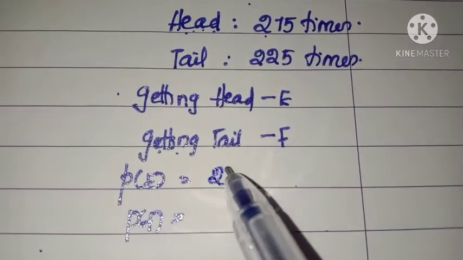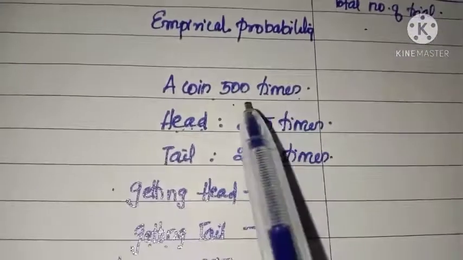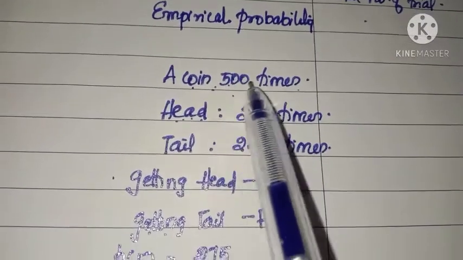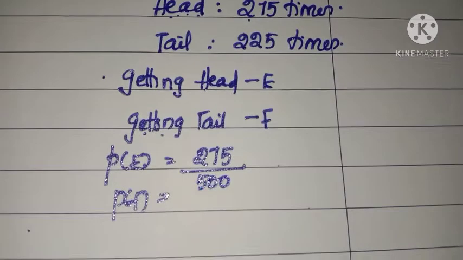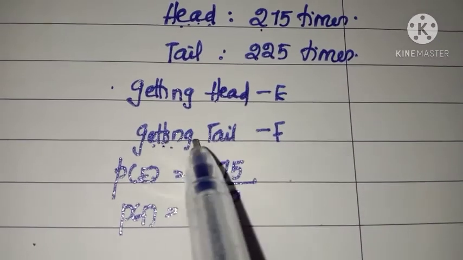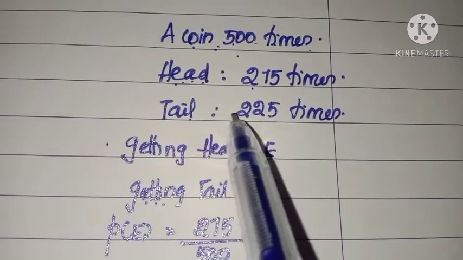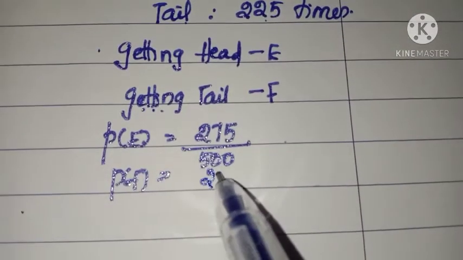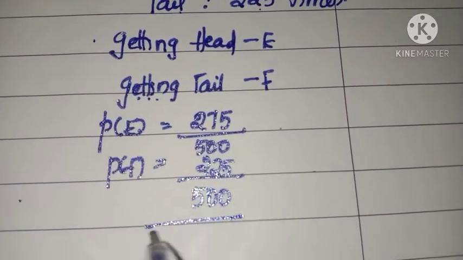That is the favorable number, 275. Total number of trials means the coin was tossed 500 times, so the total number of trials is 500. Similarly, the probability of getting tail means the number of favorable cases to get tail, that is 225, divided by the total number 500.